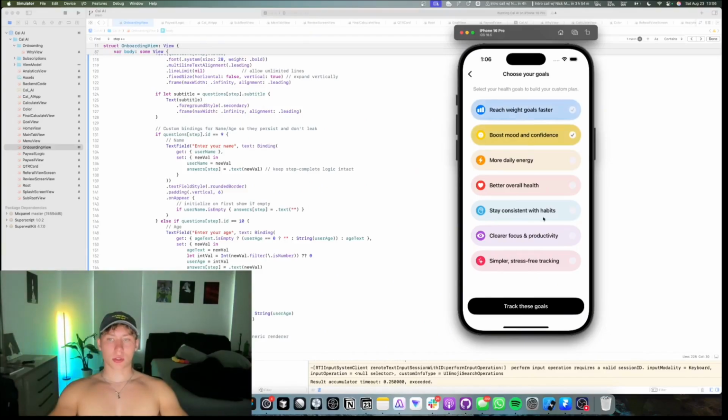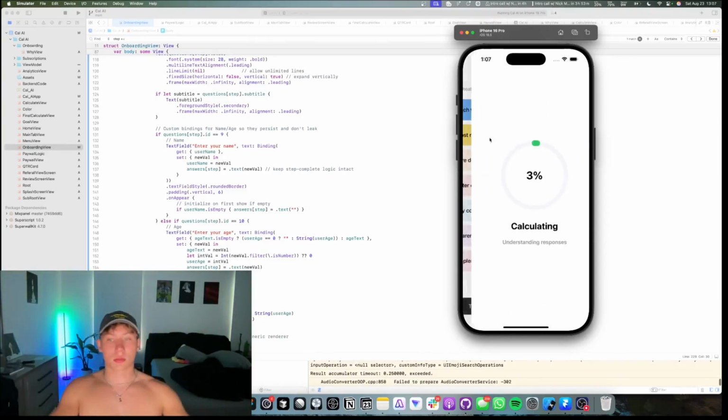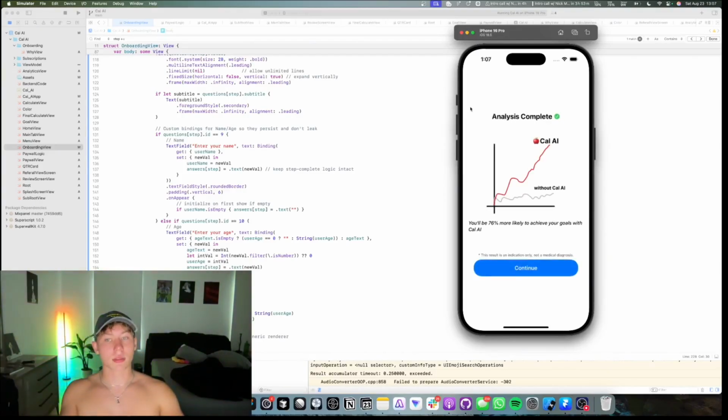I've also added a choose your goals thing. This just adds a little bit more friction, a little bit more intentionality, which helps conversion rate at the end. We calculate. I probably should add a few more slides, and I probably will. You'll see in the GitHub it might be slightly different. But again, I'm going to explain to you the high revenue lever pulling things we can do so you can make more money in your onboarding. And we'll be building that out together.